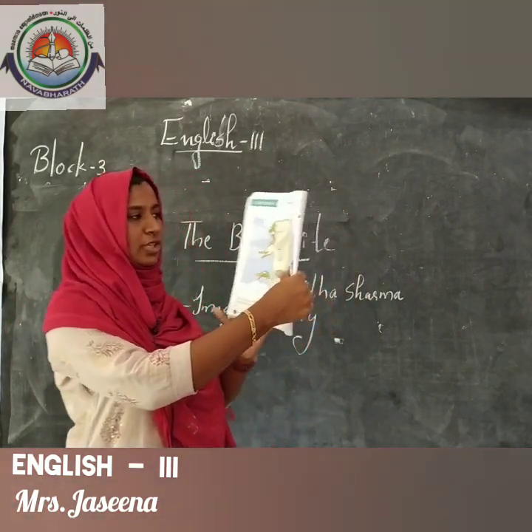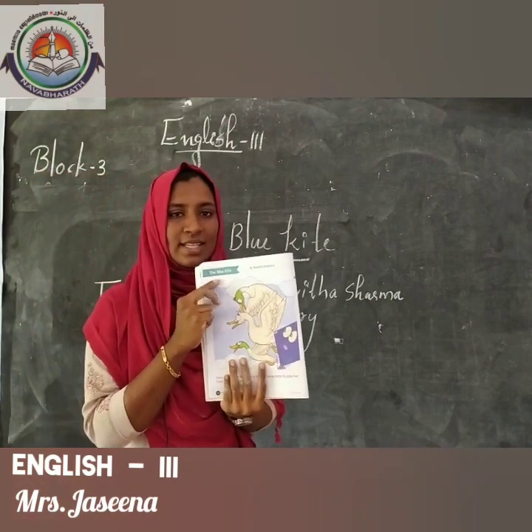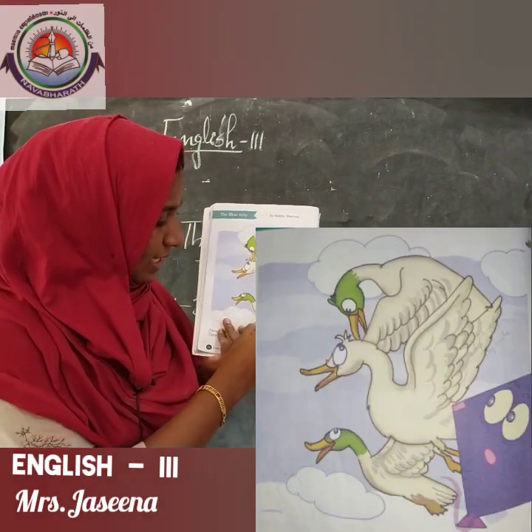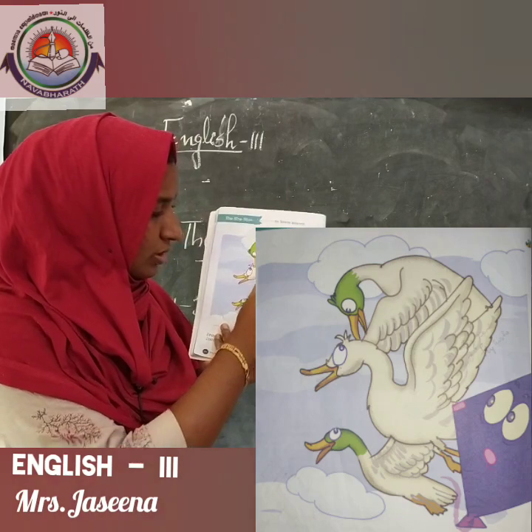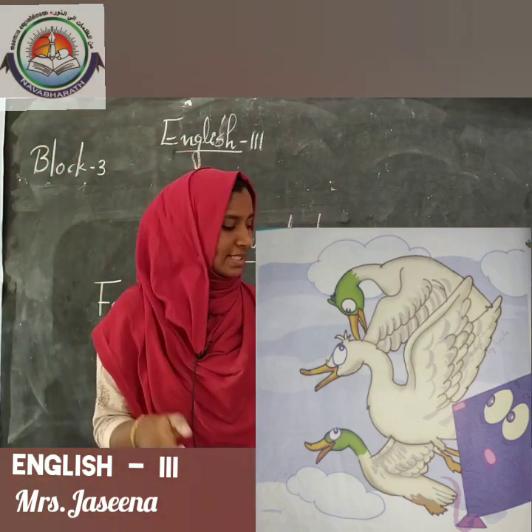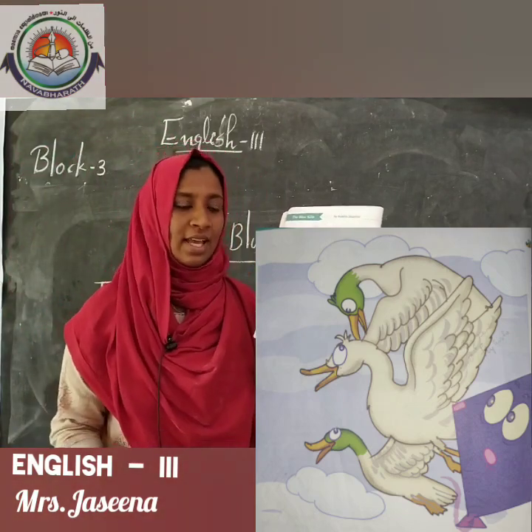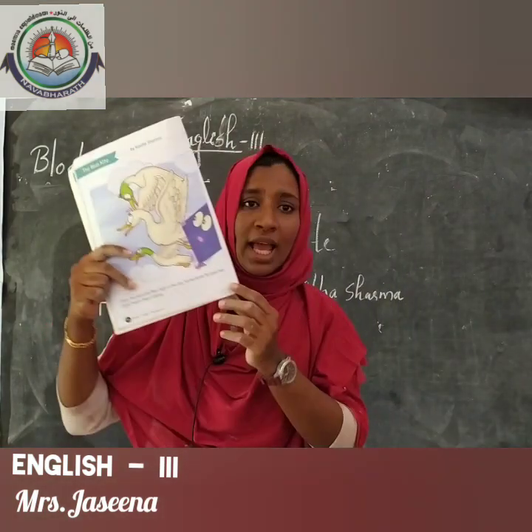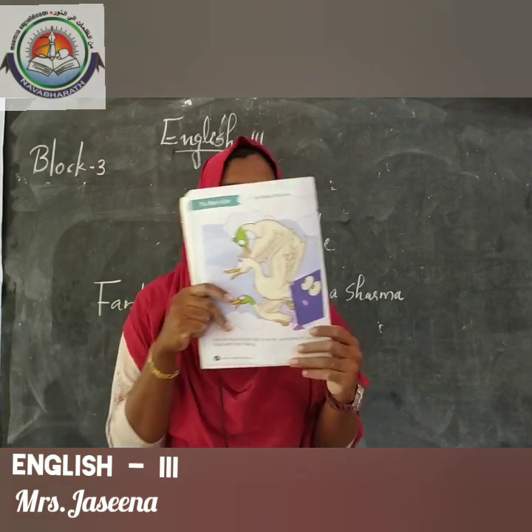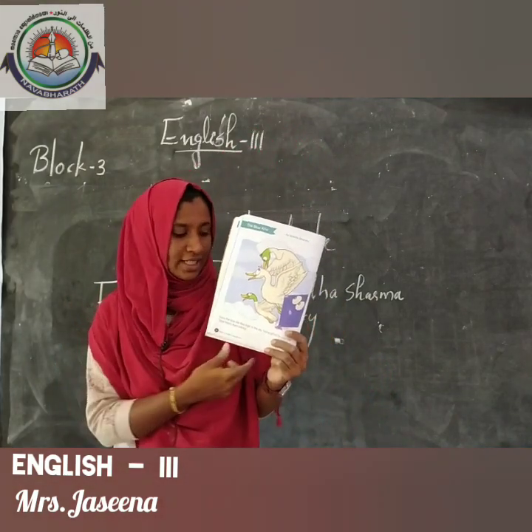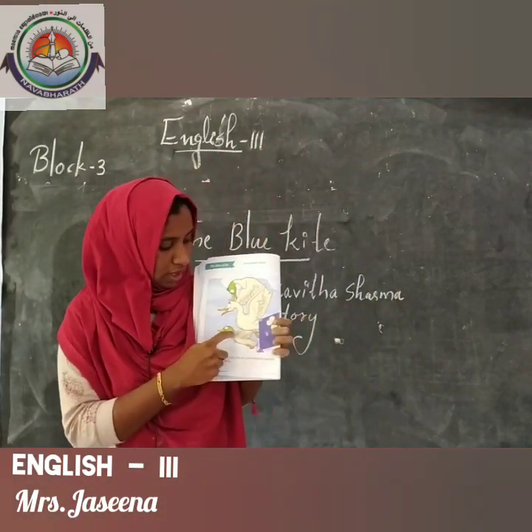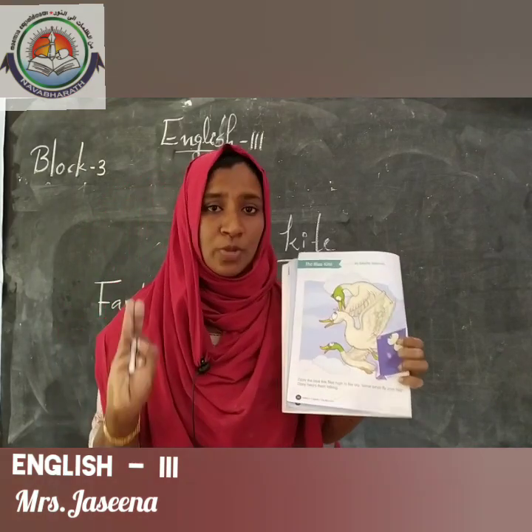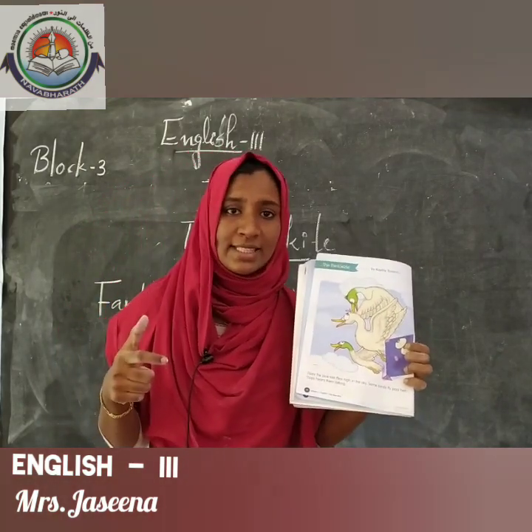Then turn to the next page. Here we can see 1, 2, 3 birds and our blue kite. They were in the sky. Yes, this is our blue kite. Do you like this kite, children? Yes, it is very beautiful, isn't it? And 1, 2, 3 birds and our blue kite, where are they? Yes, they were in the sky.